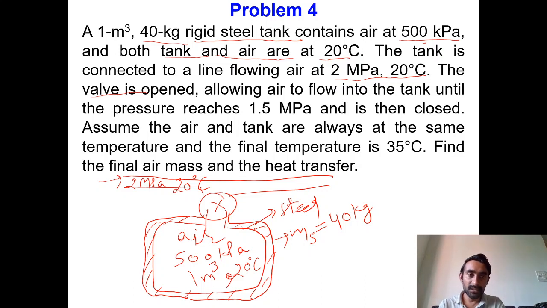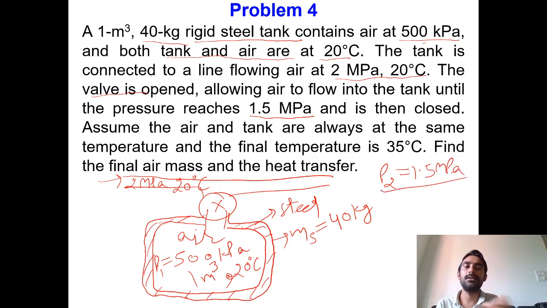Then the valve is opened and it allows the air to flow into the tank until the pressure reaches 1.5 megapascal. So the initial pressure of the tank P1 was 500 kilopascals, and the final pressure of the tank P2 is equal to 1.5 megapascals. Then the valve is closed. Now assume air and tank are always at the same temperature.